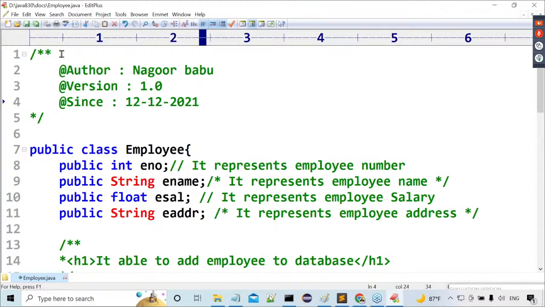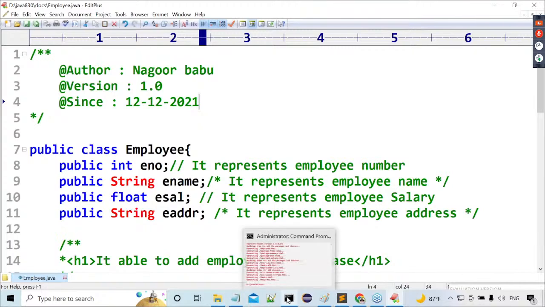Okay. So overall, I prepared a Java program. Inside my Java program, I have used all three types of comments. Am I right or not? Which comments I have used? Single line comment, multi-line comment, documentation comment. All the three types of comments I have used. I saved it.